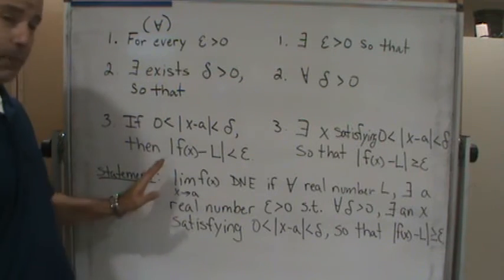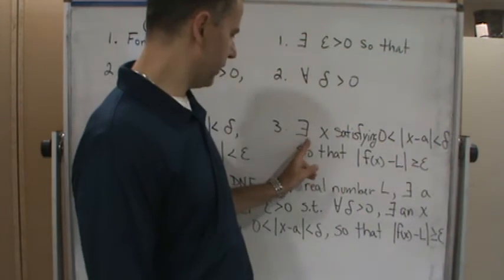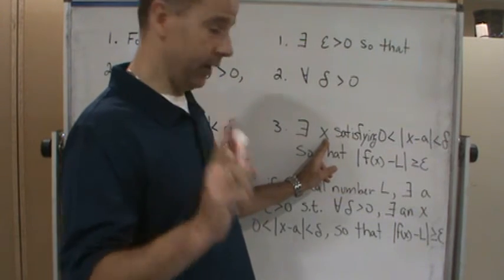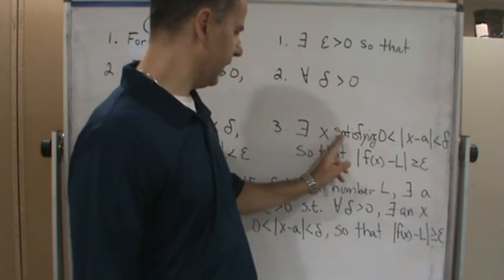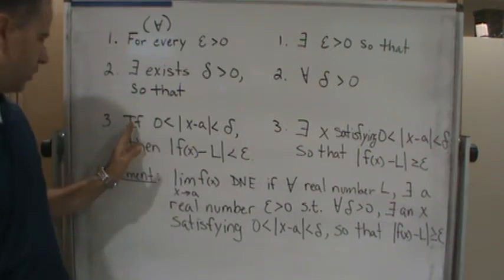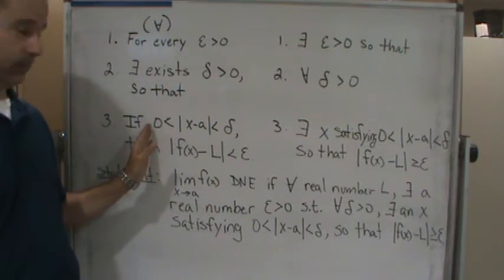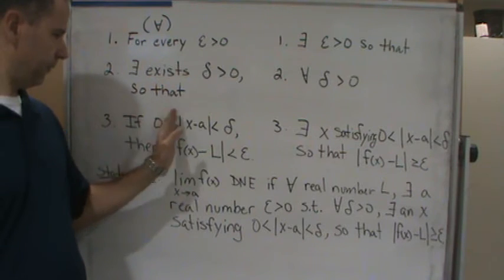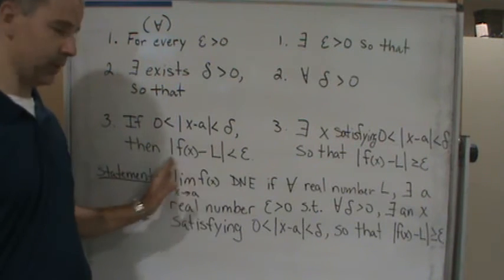The opposite of that is saying, hey, there exists an x, so we only need one. There exists an x that does satisfy this. So here it says for every x, if this is true, then this must be true.